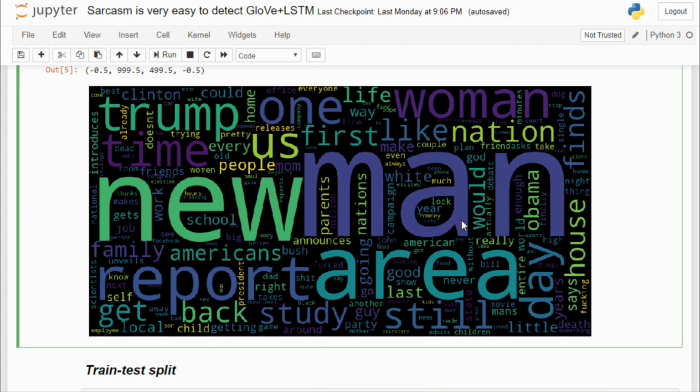Now before jumping into the next section, that is the train test split, I want your attention on this headline. What does it say? Sarcasm is very easy to detect, GloVe plus LSTM. So it is quite clear that I am using the LSTM here. Now I have done previous videos where I have shown you how to use pre-trained models like GloVe word vectors and how to use them in a recurrent neural network.